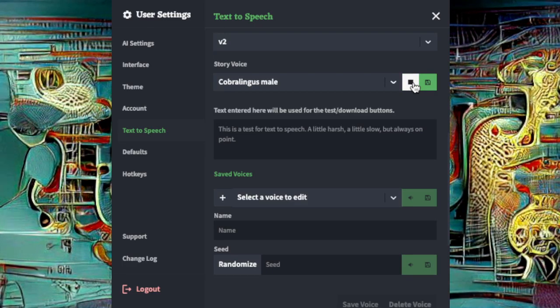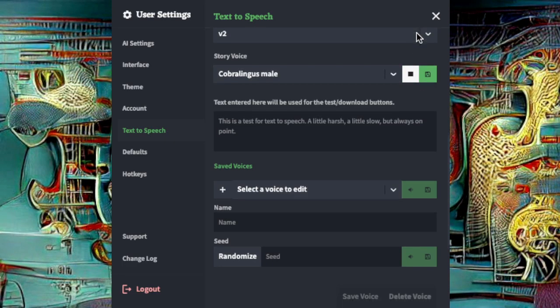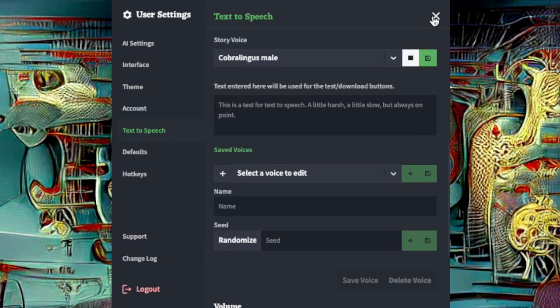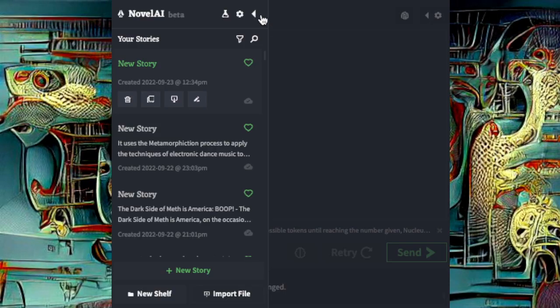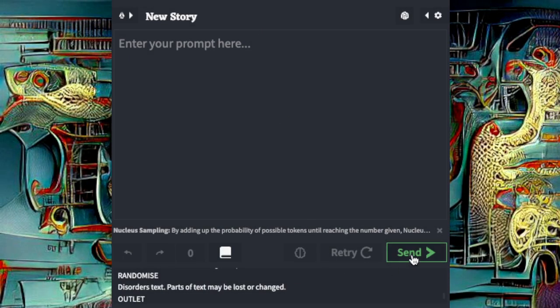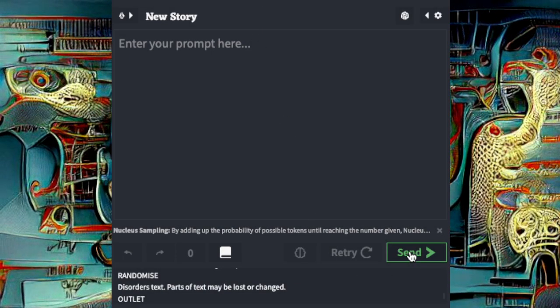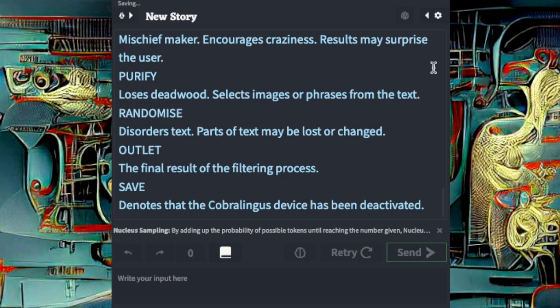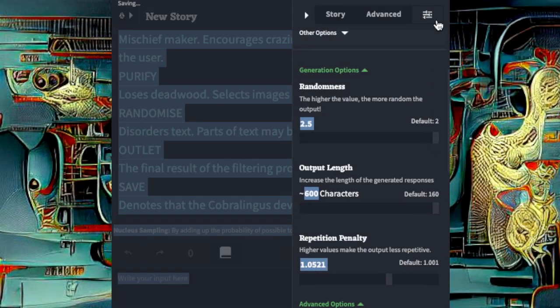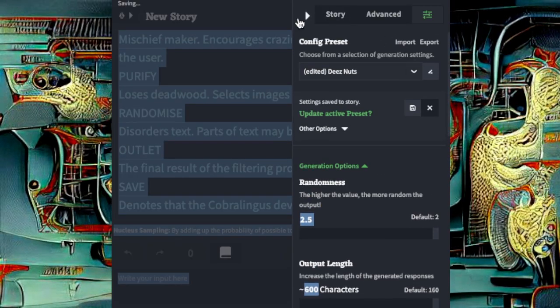This is a test for text-to-speech. A little harsh, a little slow, but always on point. I like that turn of end and the end thing there. Let's do it. And we're set. Let's get these nuts.